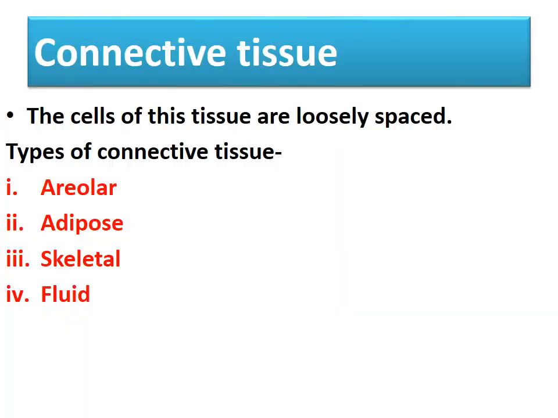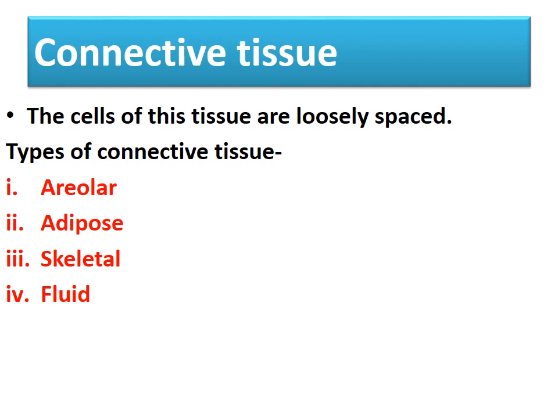Now the second category of animal tissue. The first category was epithelial tissue, under which we studied four categories. Now the second category is connective tissue. This is the second type of animal tissue. Now let's study connective tissue.